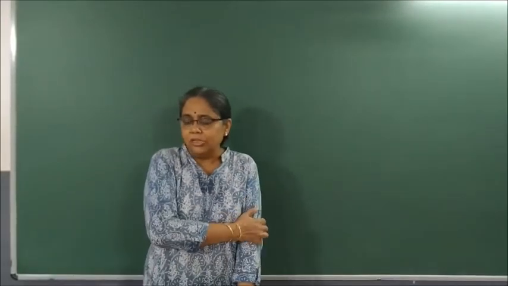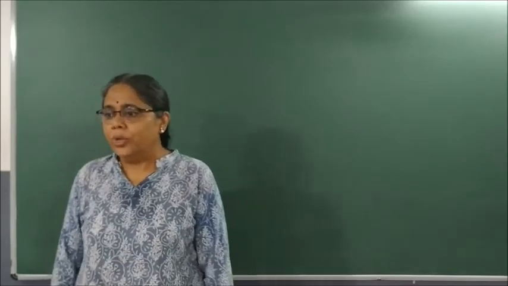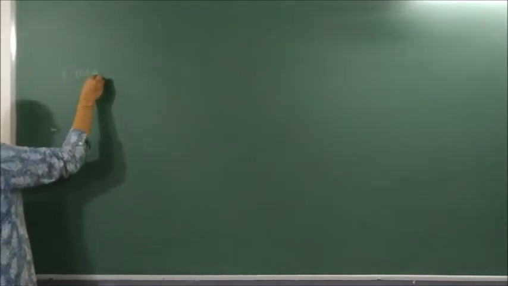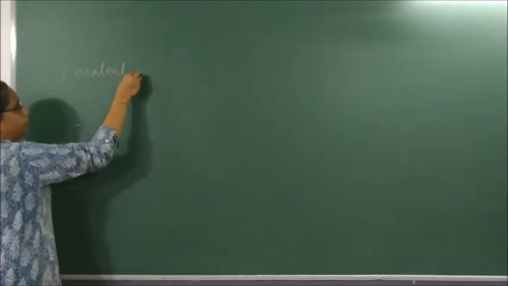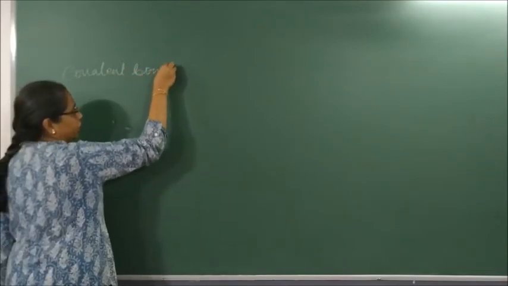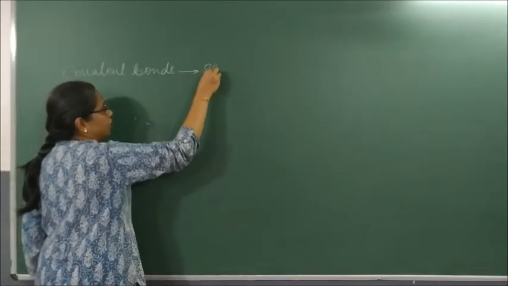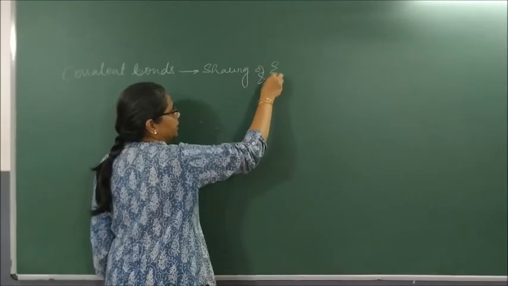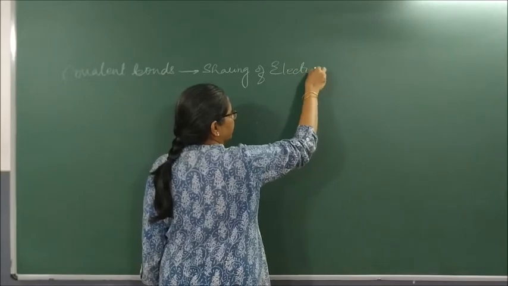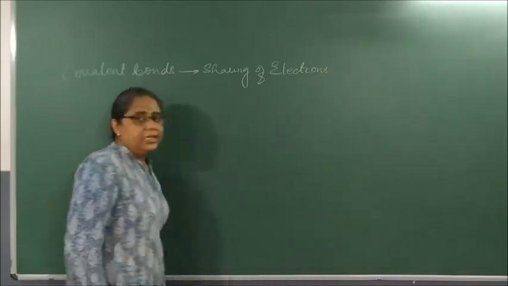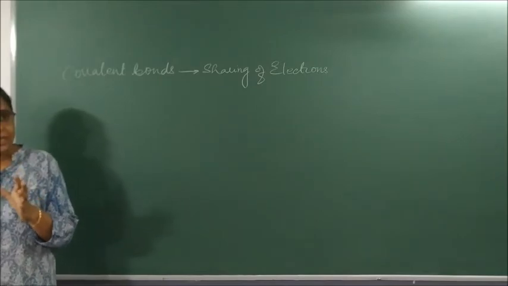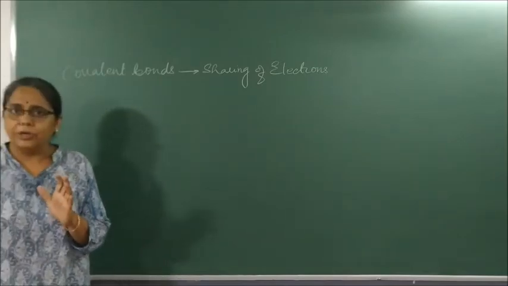Back with our class on carbon and its compounds. We have yesterday done examples of bonds, which are what bonds? Covalent bonds, and these bonds are formed by what of electrons? Sharing of electrons. So now we have to study more examples of covalent bonds, but we will also study something with which you can know whether there is a double bond or single bond or triple bond between carbon compounds.